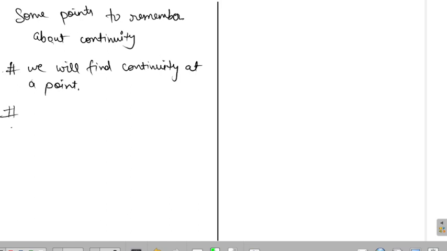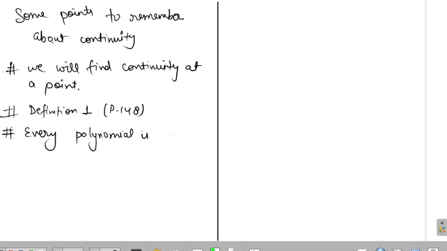Next thing, the next fact which we will try to learn. Everybody, please, in the notebook, there is a definition. Definition number 1, and in my book it is on page number 148. Please also read the definition and note it down in your book. After that, we have one more theorem. Every polynomial is continuous.